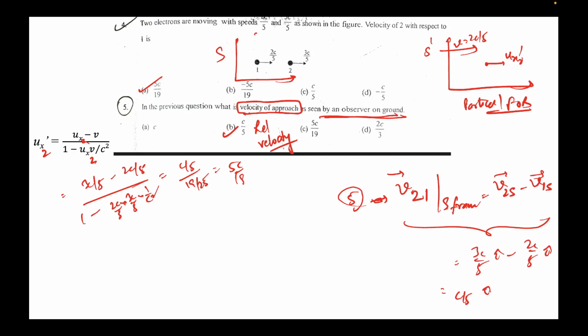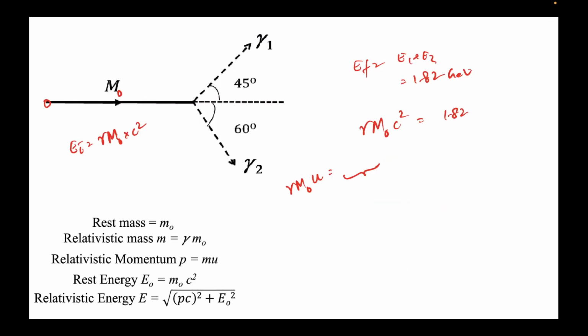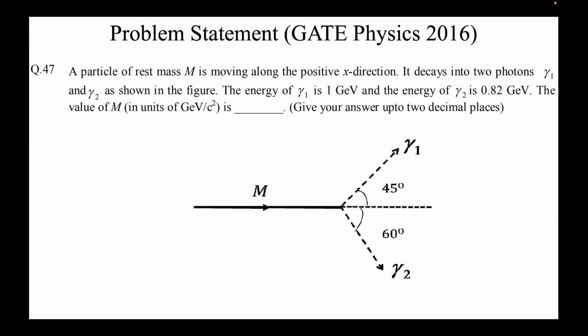I will try this approach from my side. In the next class again we'll try this question. We could not finish this question where mass is decaying into photons. In the next class I'll do 2 questions from particle physics, in which one is a proton antiproton problem, second is a pion decay.